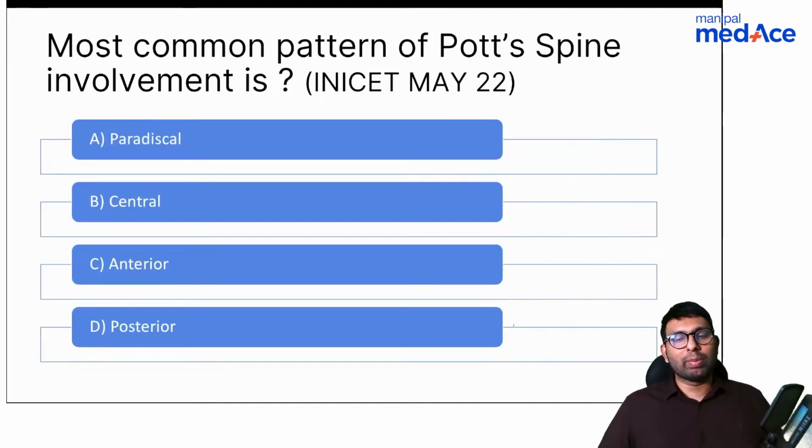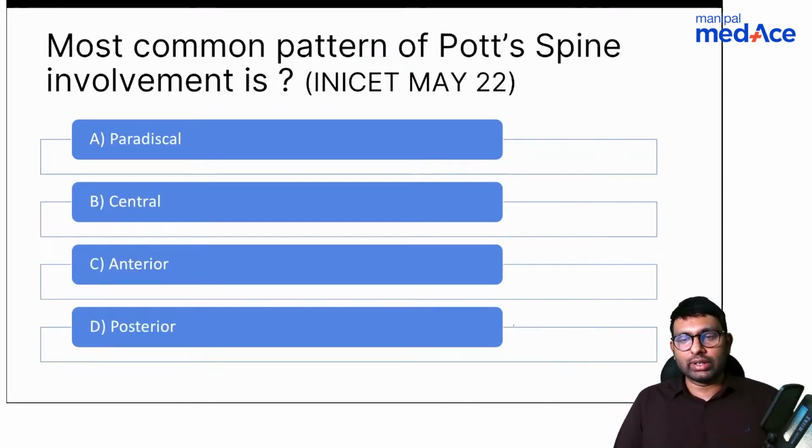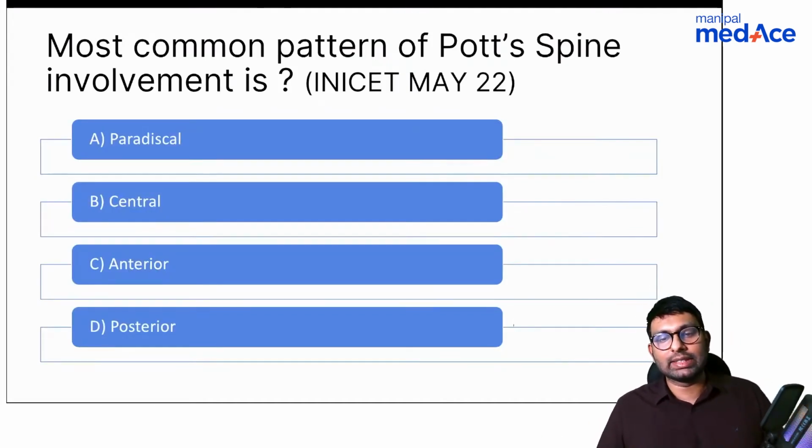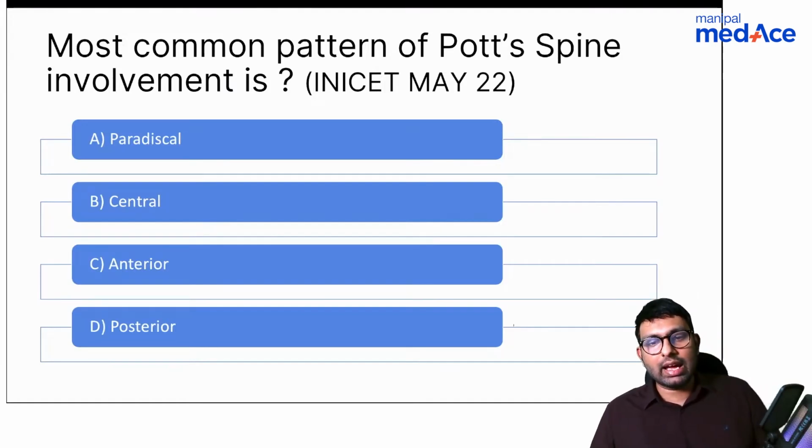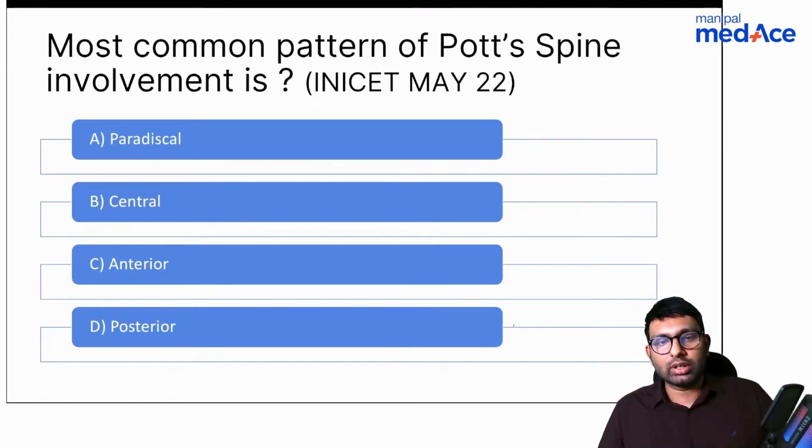Okay. Now let's go back to orthopedics again. One important topic that I wanted to cover in orthopedics is spinal tuberculosis, a high yield concept here. So here the question is, which is the most common pattern of Pott's spine involvement? And this was an INI-CET May 22 question. So the options are paradiscal, central, anterior, posterior.